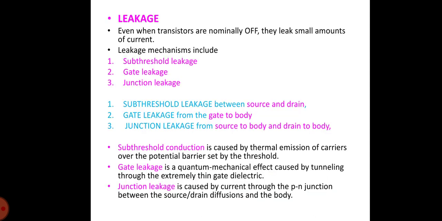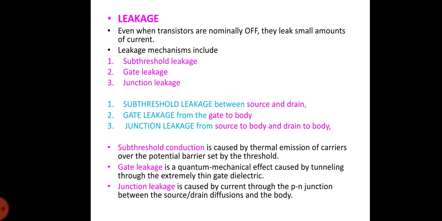And the next one is leakage. Even when transistors are nominally off, they leak a small amount of current. Leakage mechanisms include subthreshold leakage, gate leakage and junction leakage. The subthreshold leakage occurs between source and drain, gate leakage occurs from the gate to body, and junction leakage is from source to body and drain to body.